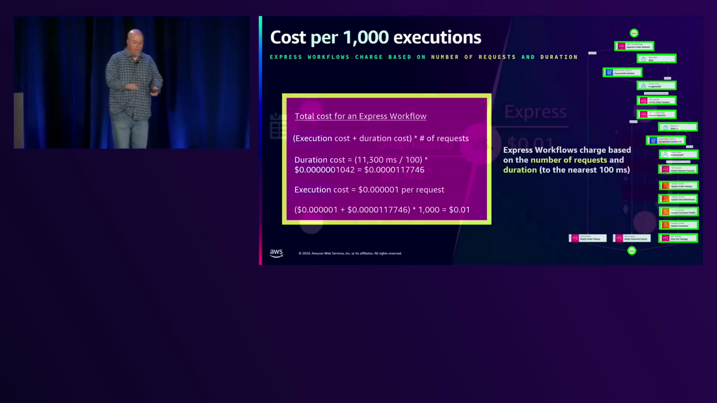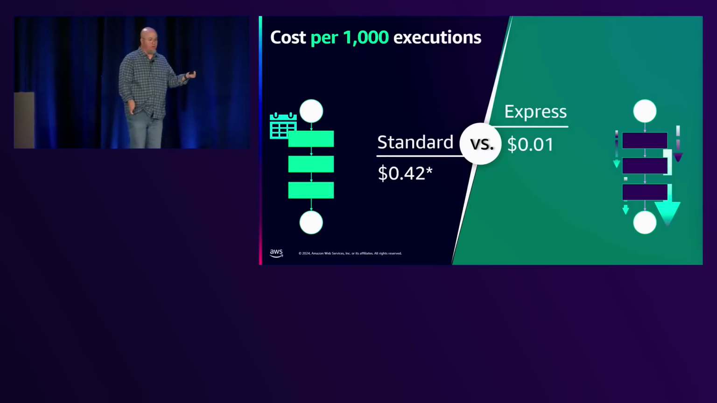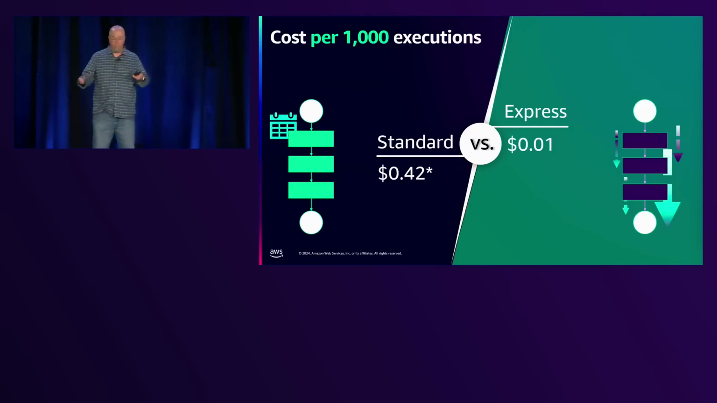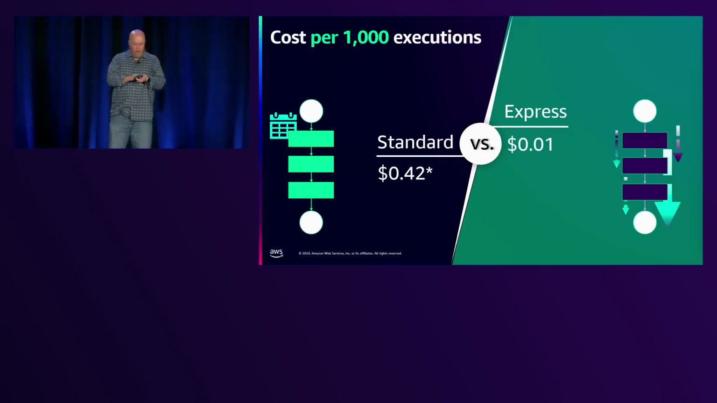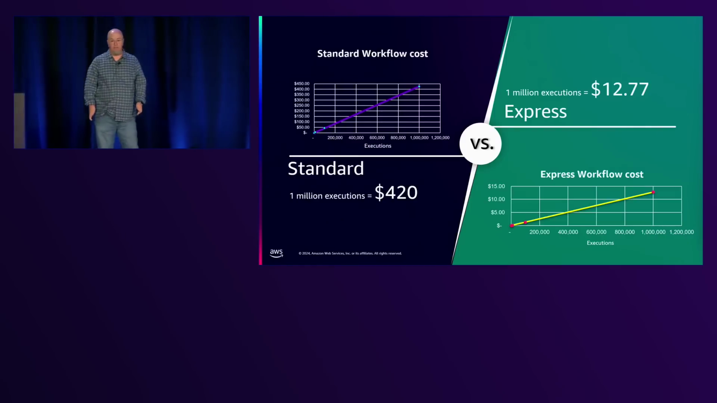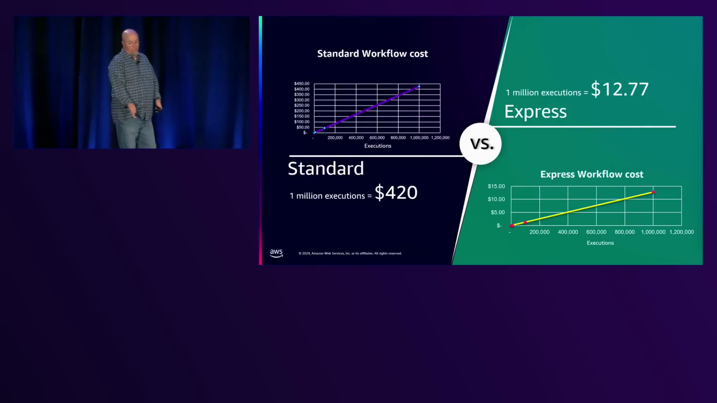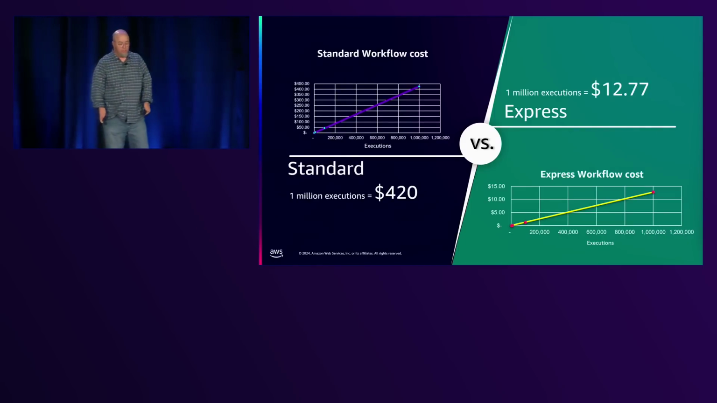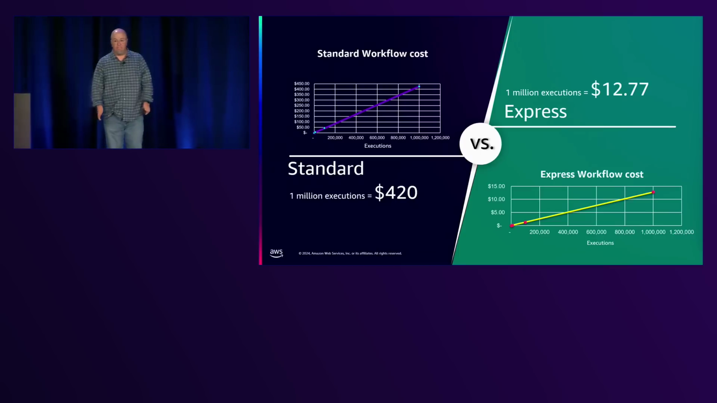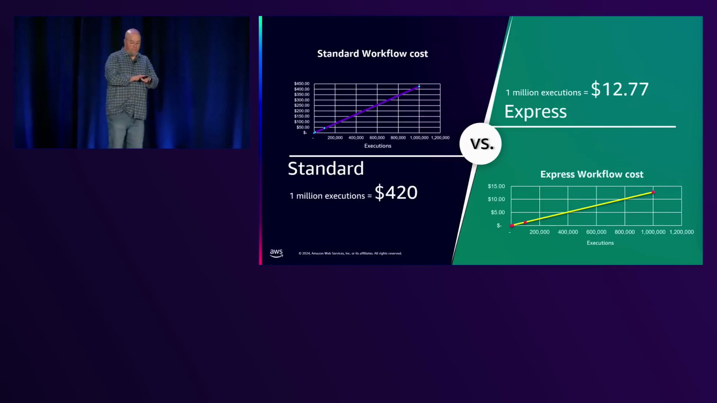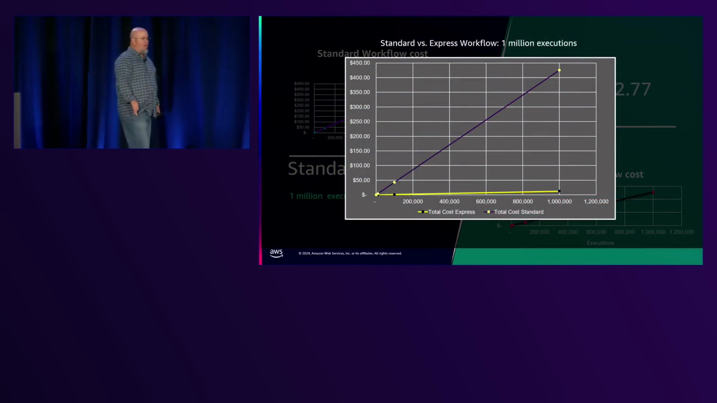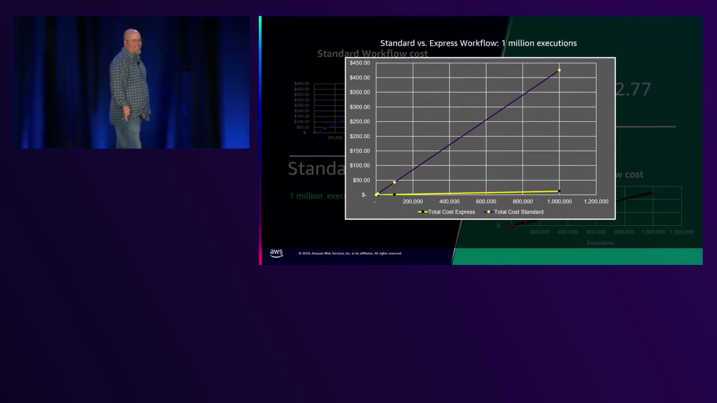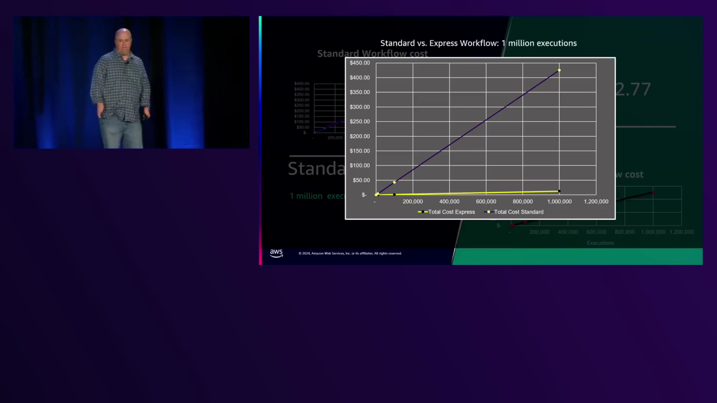So again, on our comparison, 42 cents for 1,000 in standard, 1 cent for 1,000 express. And you're like, okay, I can handle 42 cents, but let's crank that up to 1,000,000. Okay? So now we're looking at $420 in standard and $12.77 in express. Let me make that chart a little bigger so you can see that, right? So now the powers that be are like, hey, let's do that differently. Let's see if we could drop that down.